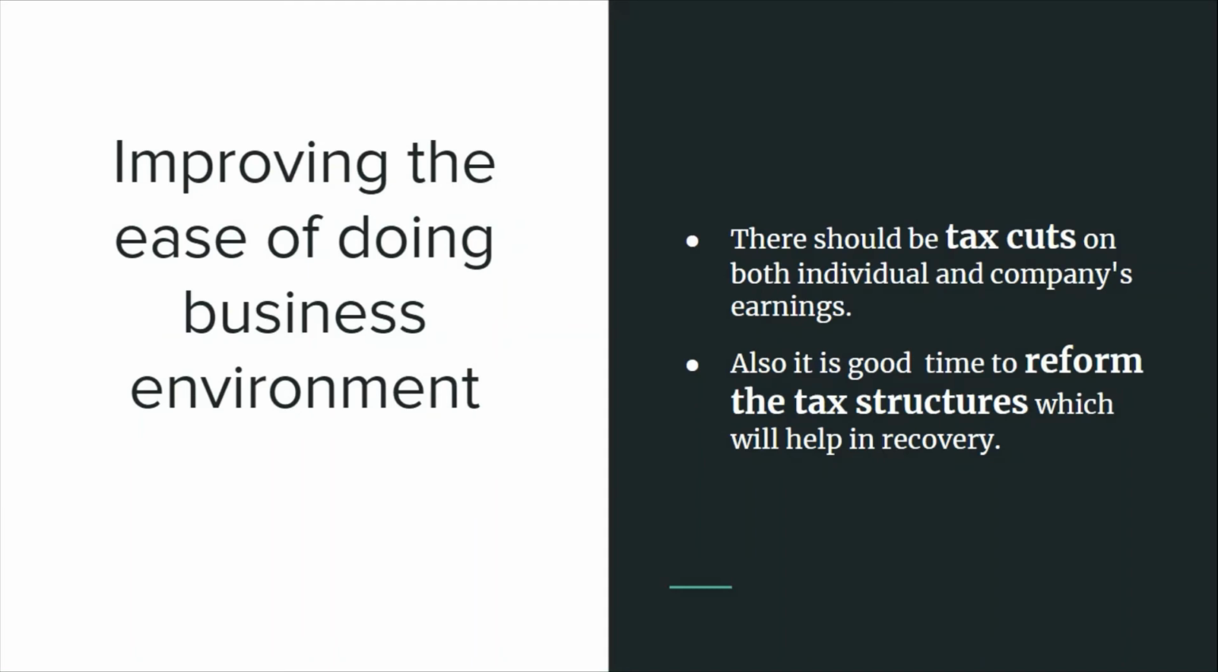Next is improving the ease of doing business environment, in which we firstly propose that there should be tax cuts on both individual and company earnings, as we can understand that it would take some time to come back to normal in terms of the sales of goods and supply of services. Therefore, we can expect that revenue income should be low and the main advantage should be offered to those who are most affected by the pandemic. Also, this is a good time to reform tax structures which can help us in recovery. Currently, we have an inverted duty system where input taxes are higher than output taxes. These rates need to be rationalized.